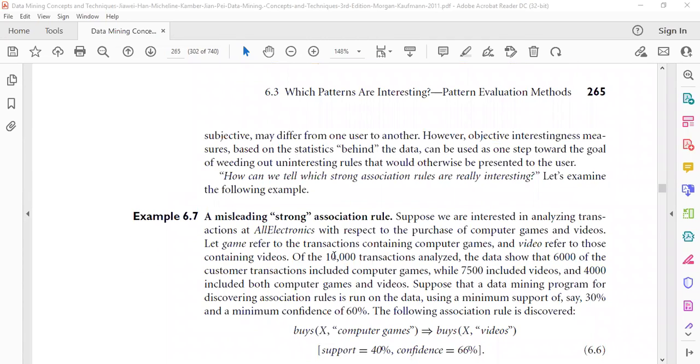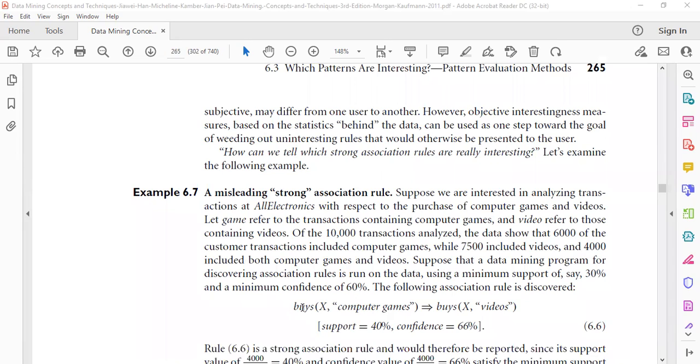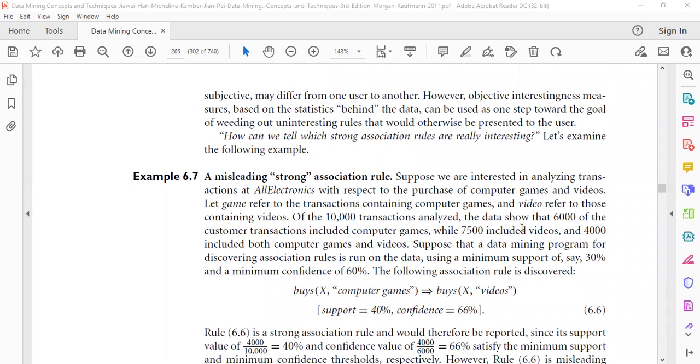Here we have an example of 10,000 transactions. Out of those, 6,000 transactions are for customers who buy computer games, 7,500 transactions for customers who buy videos, and 4,000 transactions consist of customers who buy both computer games and videos. So we form a strong association rule that if a customer X buys a computer game, then he also buys videos.